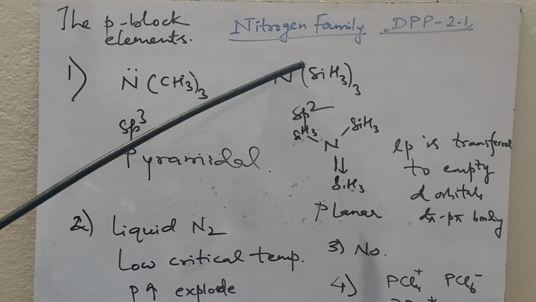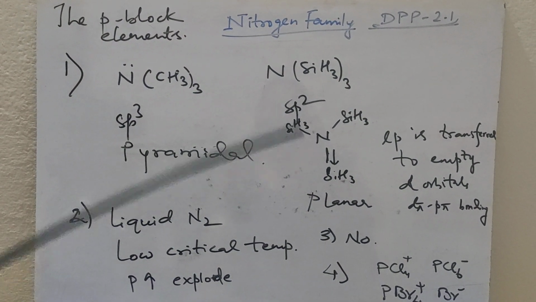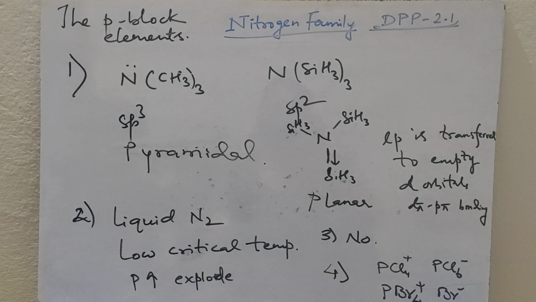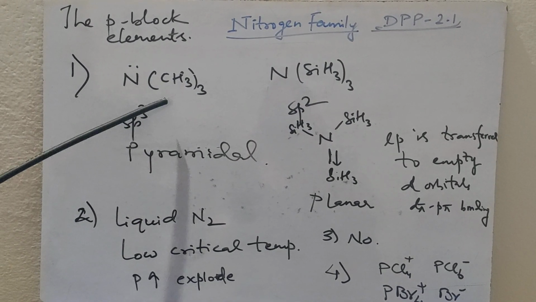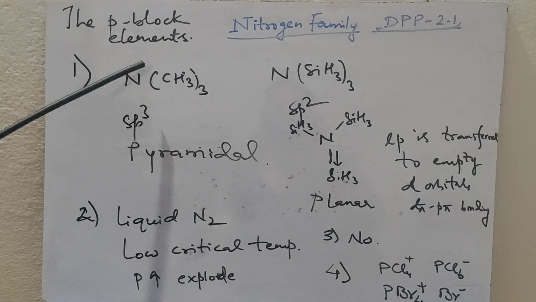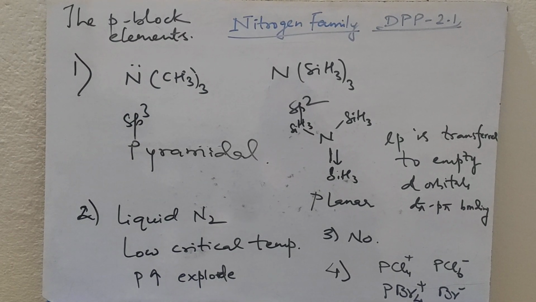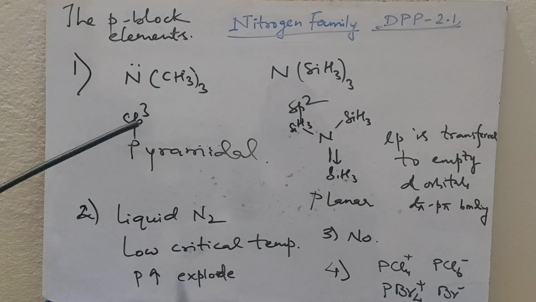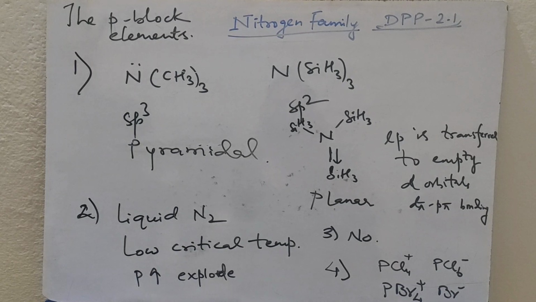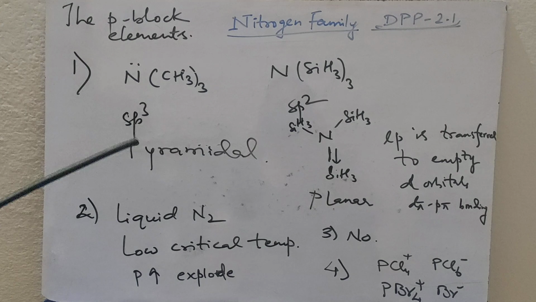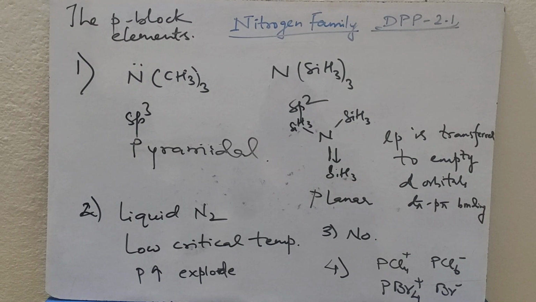But in trimethylsilylamine it is planar. So what happens here? In the amine, one lone pair is there and three bond pairs are there. That makes the structure pyramidal. As we know, in case of sp3, if one lone pair is there and three bond pairs are there, then it is pyramidal, similar to ammonia.